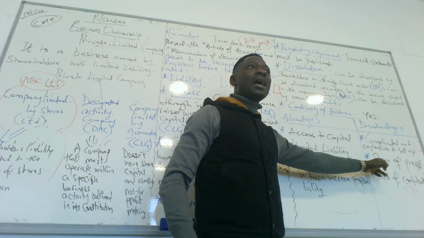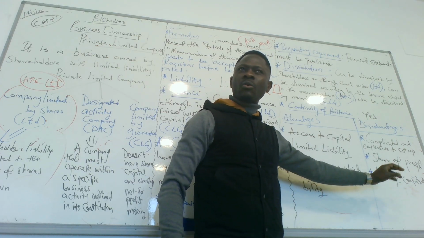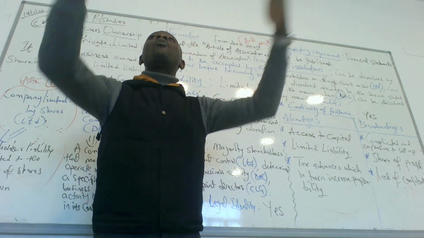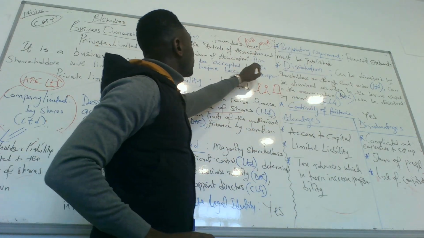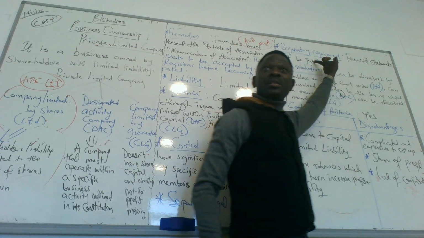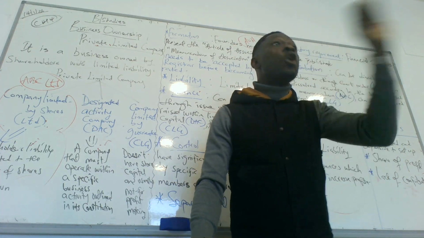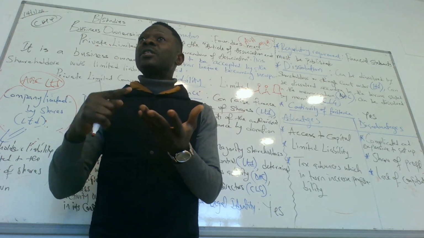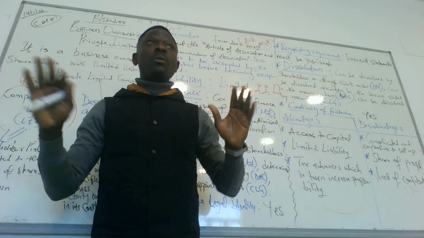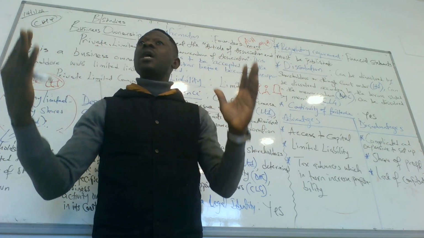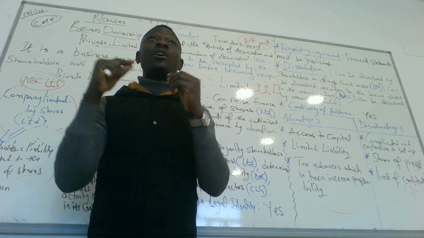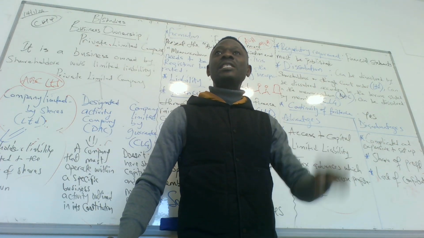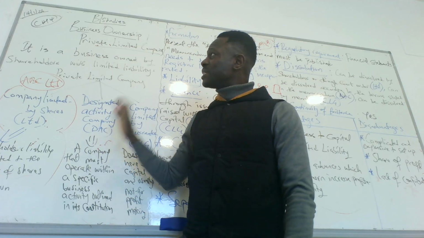Do we get it? And the last one, lack of confidentiality. Why is there lack of confidentiality? There's lack of confidentiality because whatever you do, the whole world must know. You must publish your financial statements, so all your activities must be known to the public. Unlike a sole trader and partnership, a sole trader would not need to publish his account. Whatever he or she makes, it's his own business. Nobody cares. But for a private limited company, not only the government, the whole world wants to know how you run the business. So there's lack of confidentiality. So that ends private limited company.